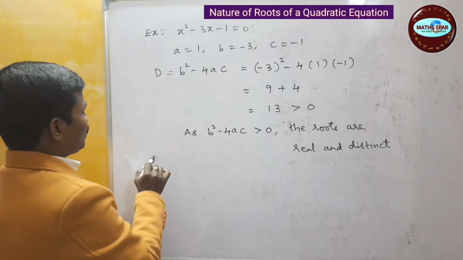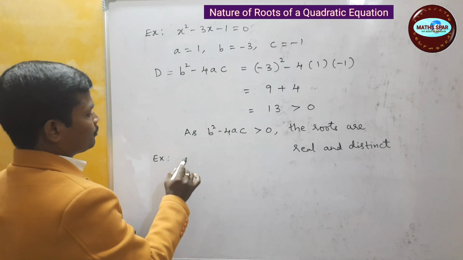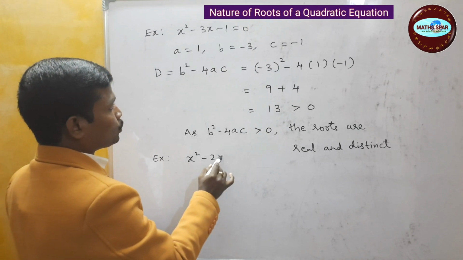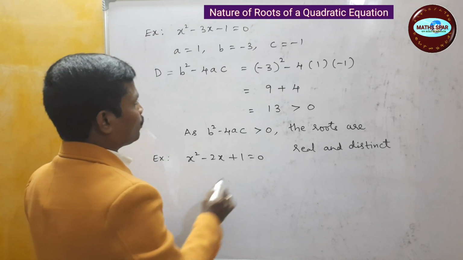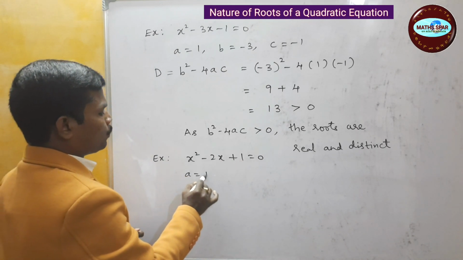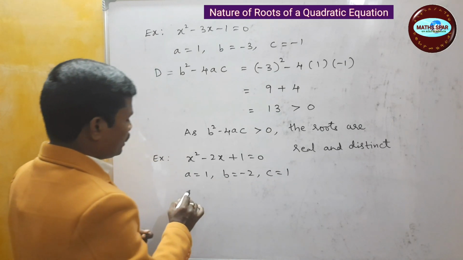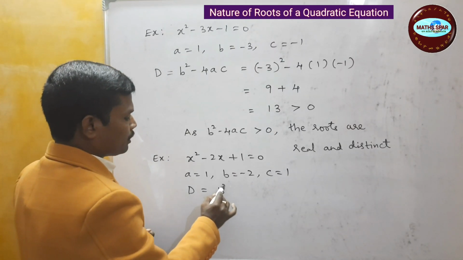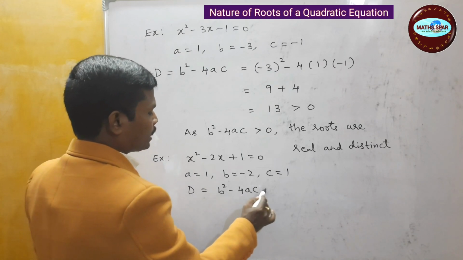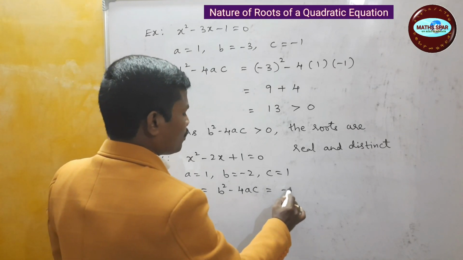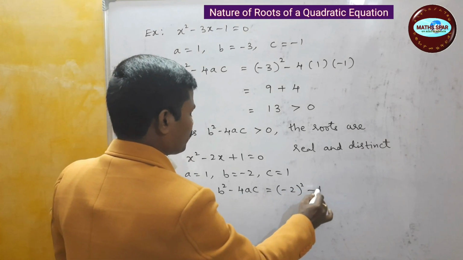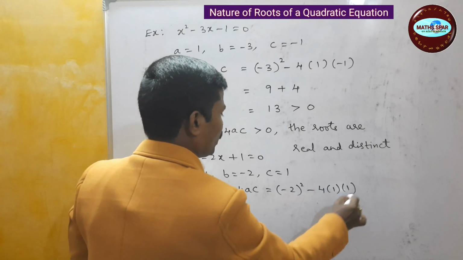Then another example, x square minus 2x plus 1 is equal to 0. Here a is 1, b is minus 2, c is 1. The discriminant is b square minus 4ac, which is minus 2 whole square minus 4 into 1 into 1.